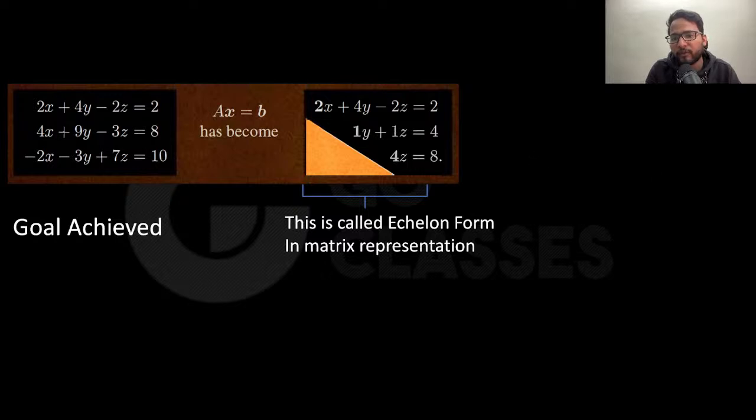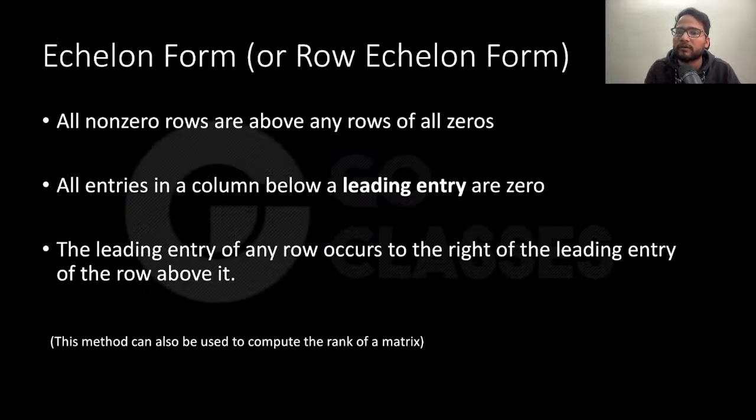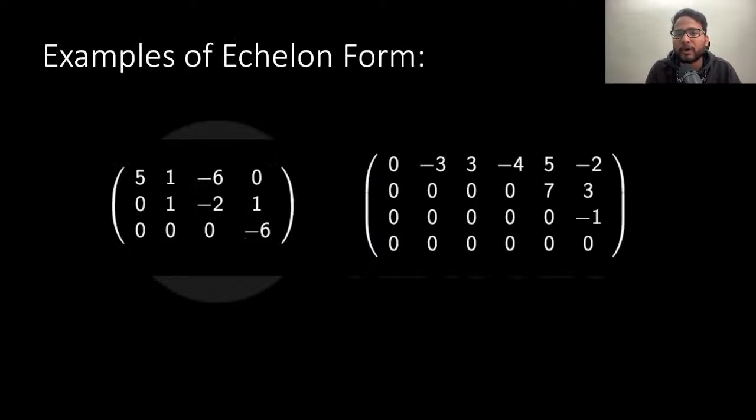So we want to convert this from this. This is our goal, and this is called echelon form, and the process is called Gaussian elimination. In the matrix representation, we are going to do the same thing. That's called solving a system of linear equations. I hope you know what echelon form is. Echelon form is basically that you are having a pivot here, and below this pivot everything is zero. The first non-zero number should be the pivot. First non-zero is always a pivot. So basically these are the three pivots here. This column does not have any pivot, so this is called a free column.